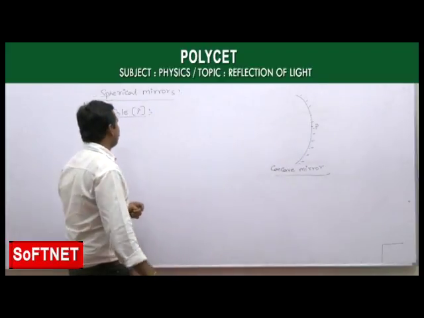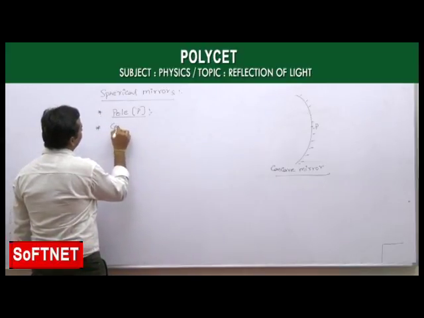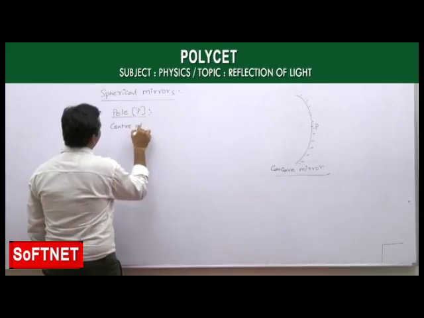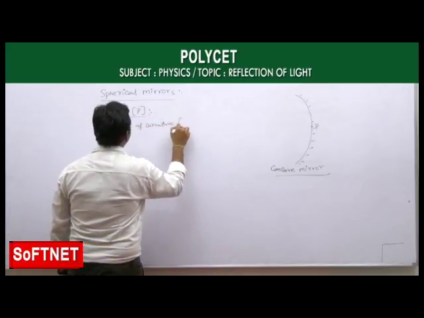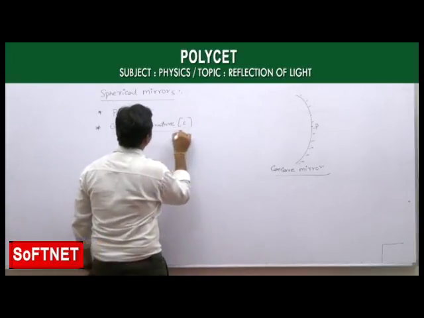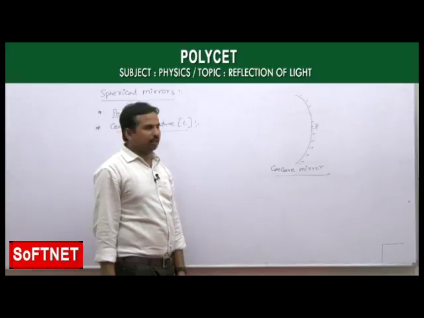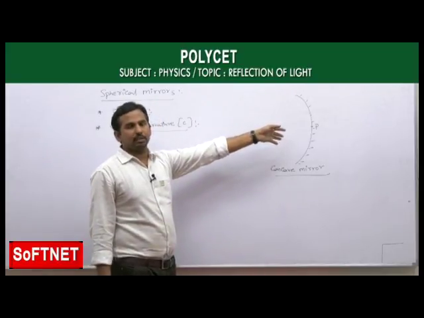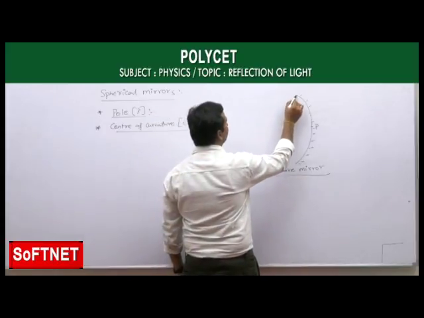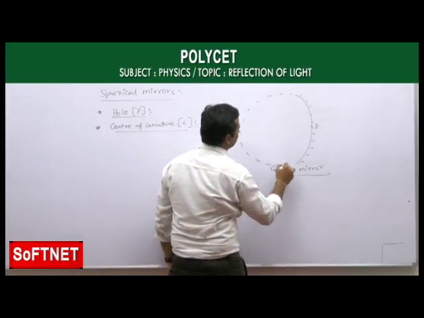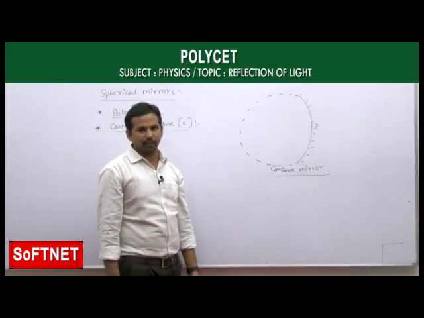Next, the second important one, which is the center of curvature, represented with C. Now, the center of curvature is nothing but, as all our spherical mirrors are taken from a sphere, that imaginary sphere, if you take it, our concave mirror or spherical mirror is a part of that.